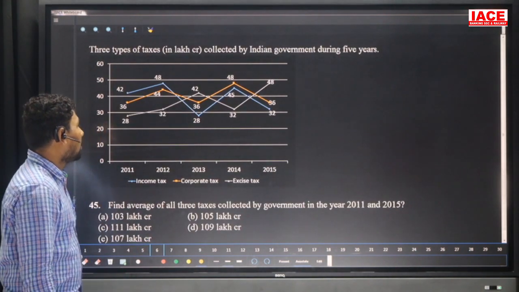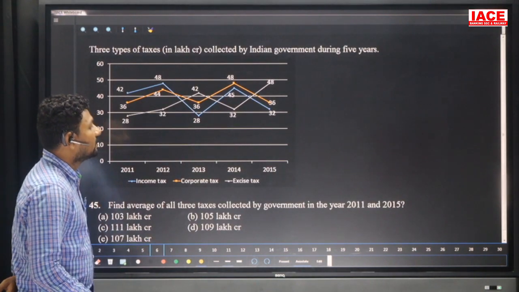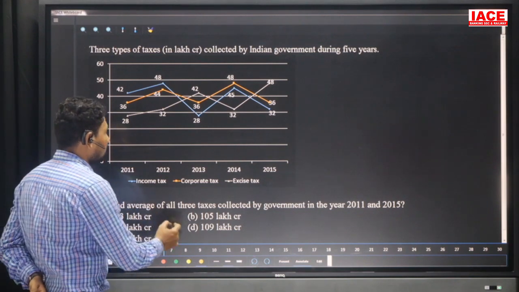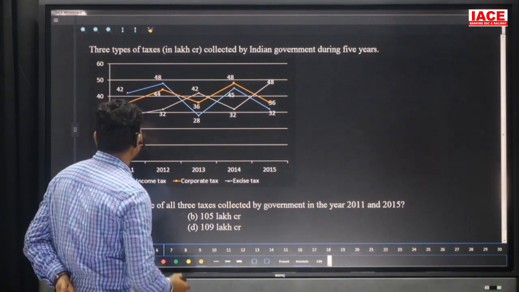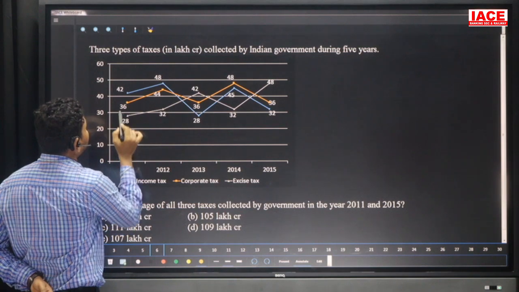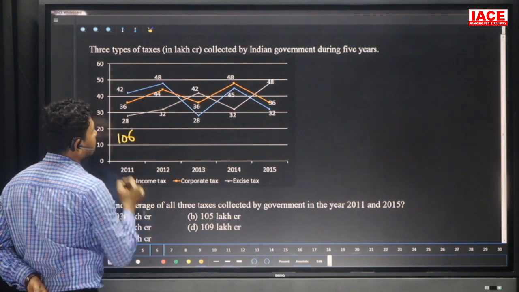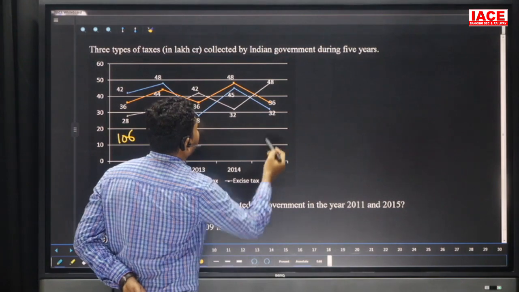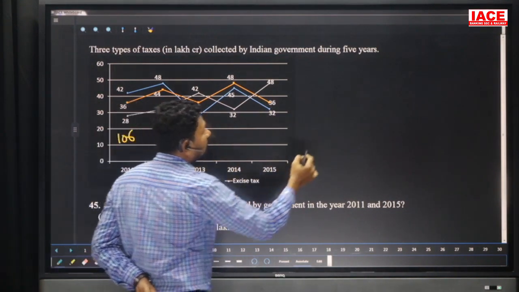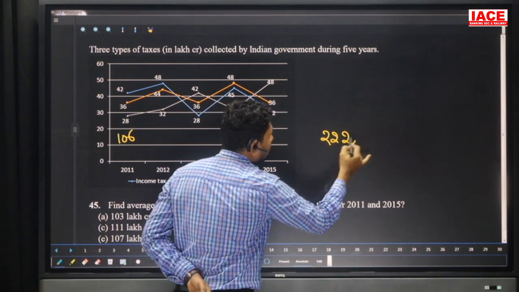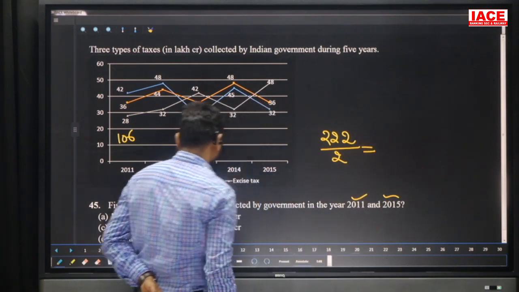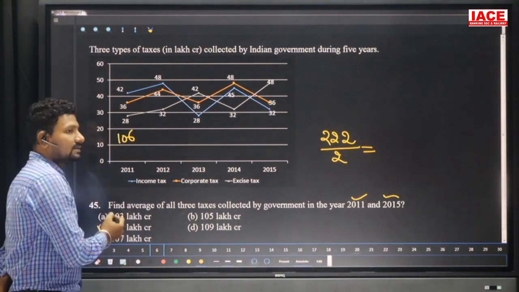Find the average of all three taxes collected by the government in the years 2011 and 2015. So find the average of all three taxes collected in 2011 and 2015. 2011 total value: 42 plus 28 is equal to 70, 70 plus 36 is equal to 106. And next, 2015: 48 plus 32 is 80, 80 plus 36 is 116. This 116 added to 106 is equal to 222. 222 divided by how many years? 2 years are mentioned, so divided by 2. 222 by 2 is equal to 111. Our option is C.